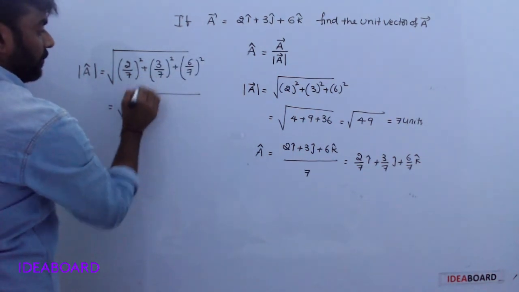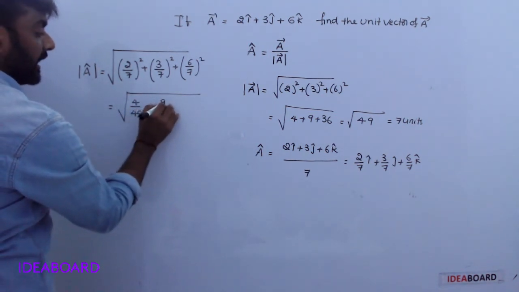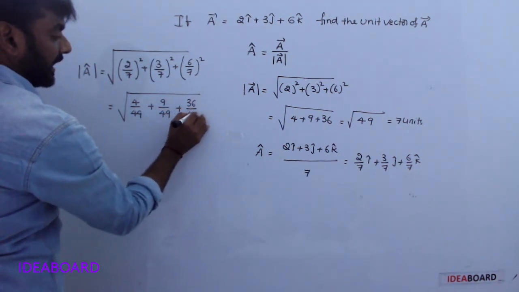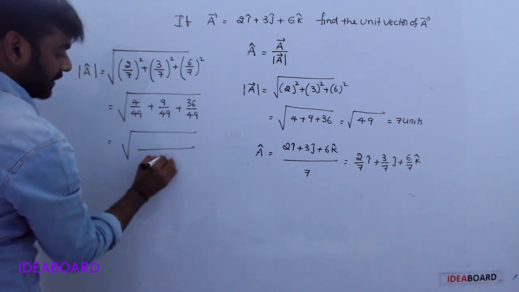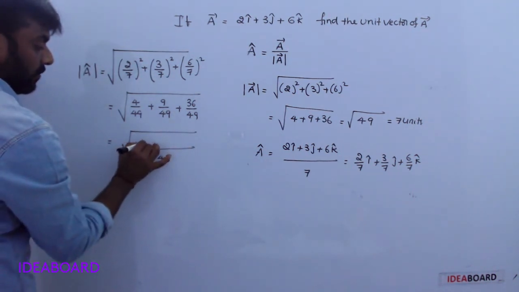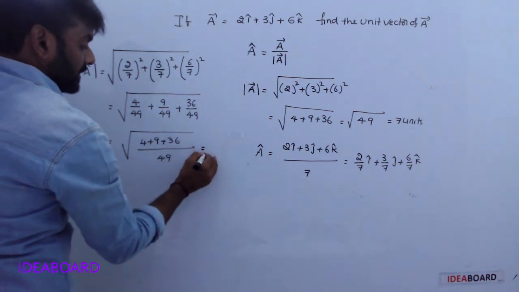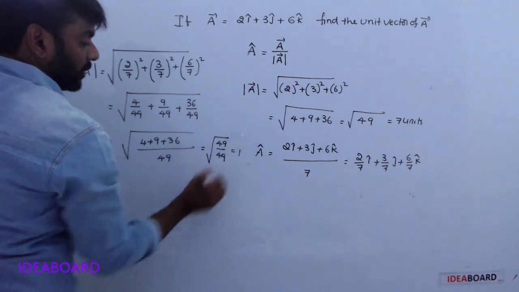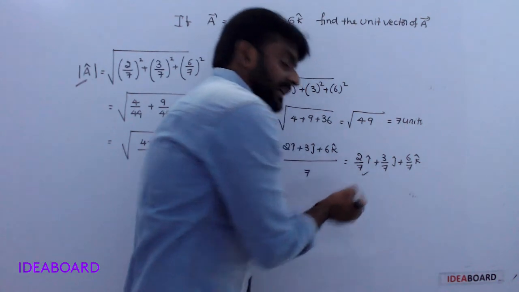Square root of 4 by 49 plus 9 by 49 plus 36 by 49. The LCM here is 49, so 4 plus 9 plus 36. Square root of 49 by 49 is equal to 1. So the magnitude of the unit vector is 1. So this is correct.